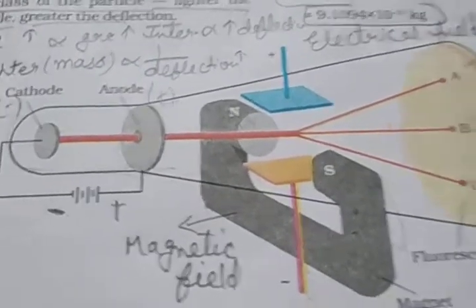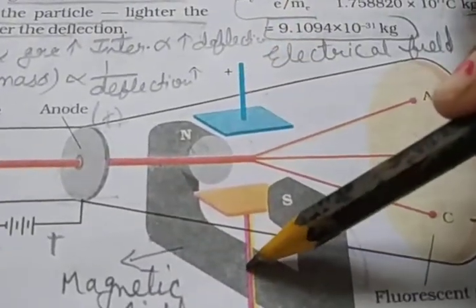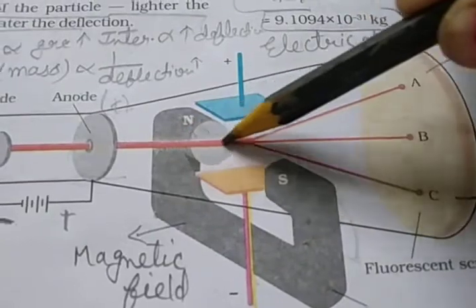Then, whenever only the electrical field is applied, these are the cathode rays.